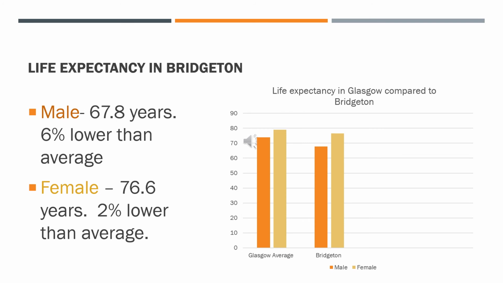Life expectancy is a huge indicator of poverty because it may be as a result of many factors such as poor nutrition, obesity, or lack of access to healthcare, which is common in those who live in poverty. With men in Bridgeton, the average life expectancy is 67.8 years, and this is 6% lower than Glasgow's average, whereas with females it is 76.6 years in Bridgeton, and on average this is 2% lower than Glasgow's.